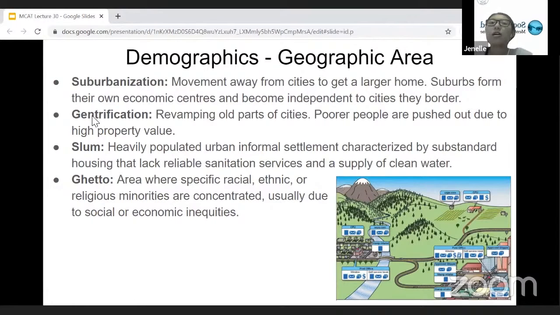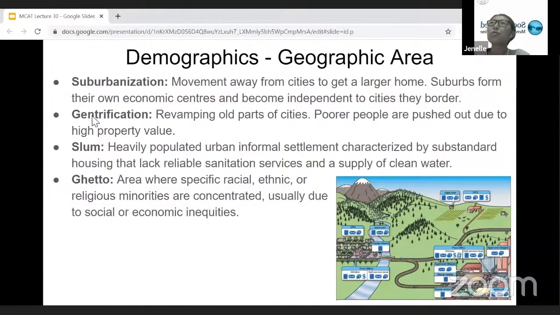And then another thing is gentrification, which is when, I guess it would most likely be city officials or those responsible for the geographic areas that decide to revamp or improve and make old parts of the cities even better.